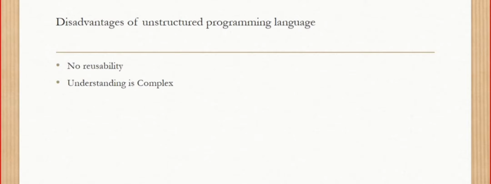What is the disadvantage if everything is dumped in one single file? Understanding becomes complex. And we also observe that we are writing the same lines of code again and again. For this addition operation we are writing the same lines of code. So there is no reusability. Examples of these unstructured programming languages are Fortran and Basic. People were fed up with this style and moved to another programming language called structured programming language. So the disadvantages of unstructured programming languages are that there is no reusability and the understanding is complex.